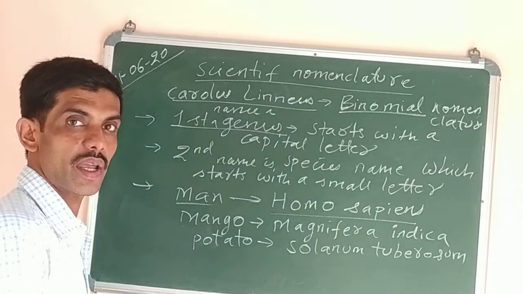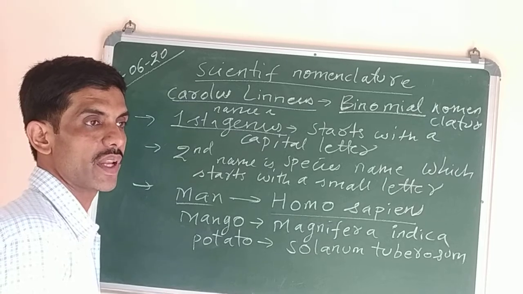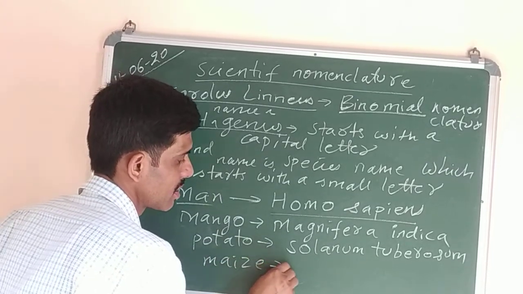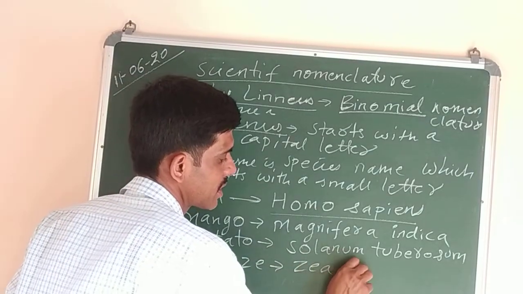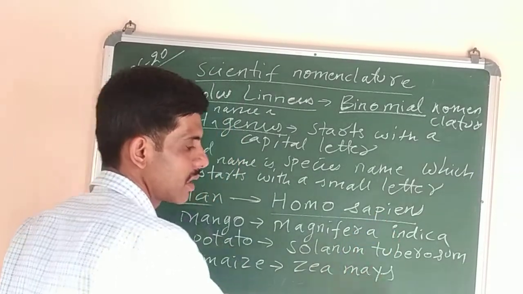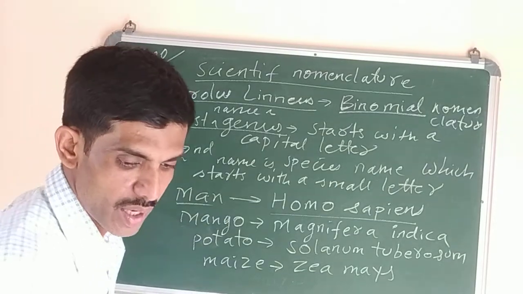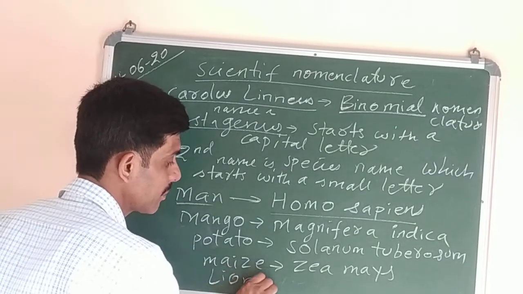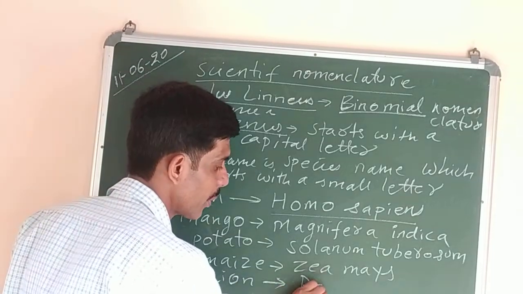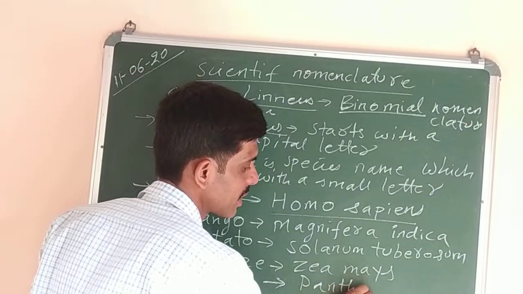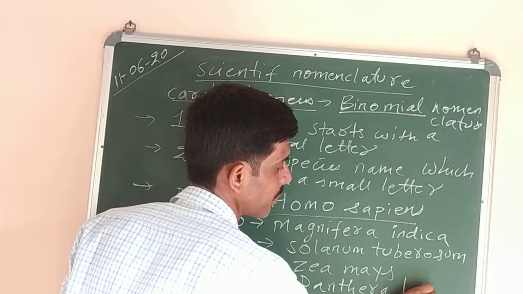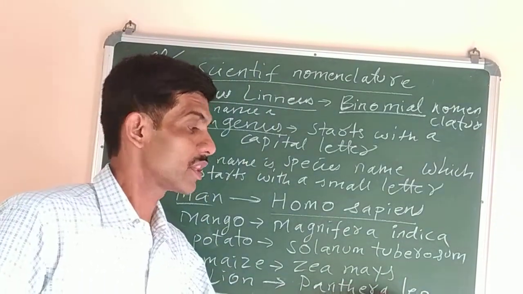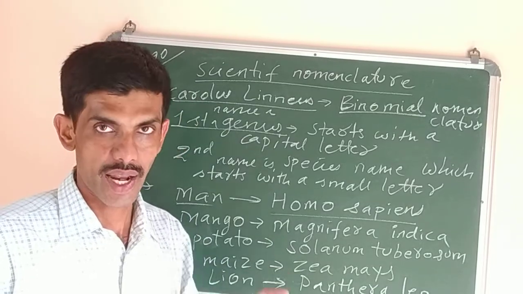Next, any other example you can take, maize: Zea mays, M-A-Y-S. Now any other, in your book also given, potato, mango, lion. Take lion. Lion is Panthera leo. Tiger is Panthera tigris, same genus, but the species name will be tigris.